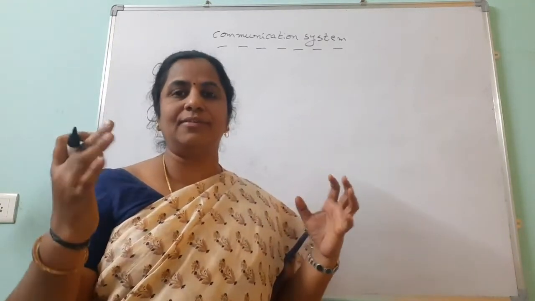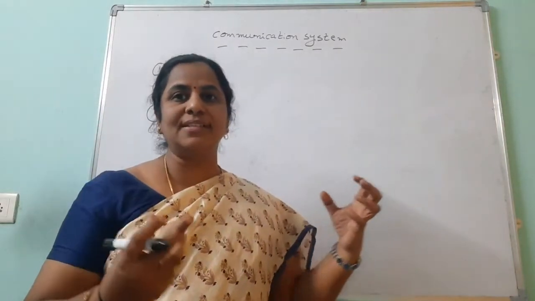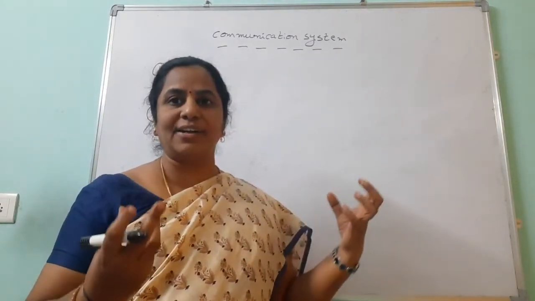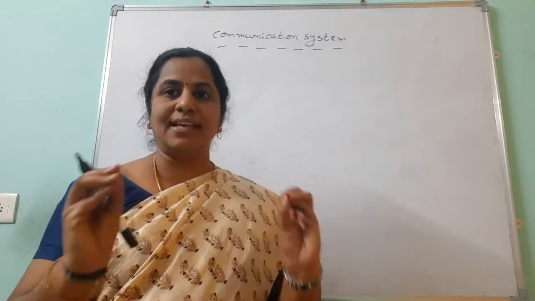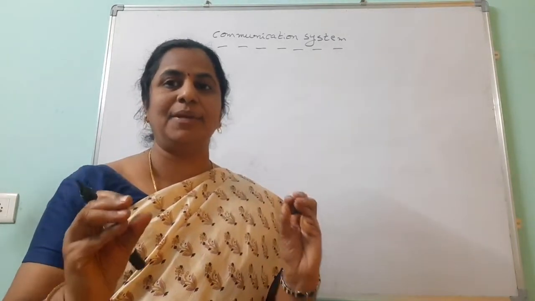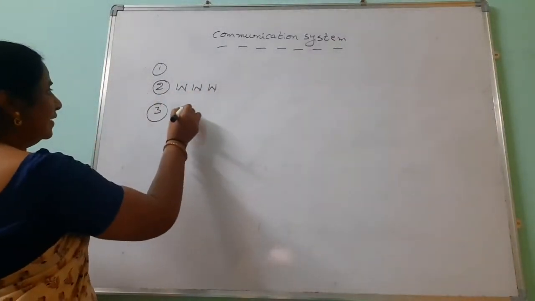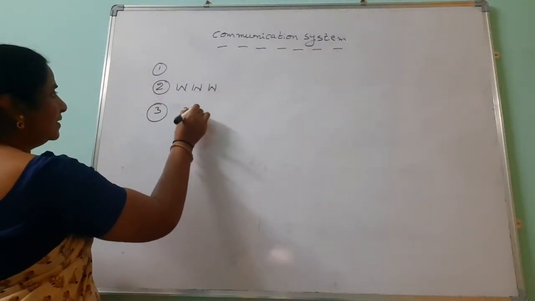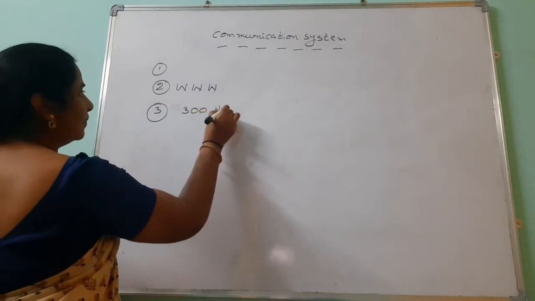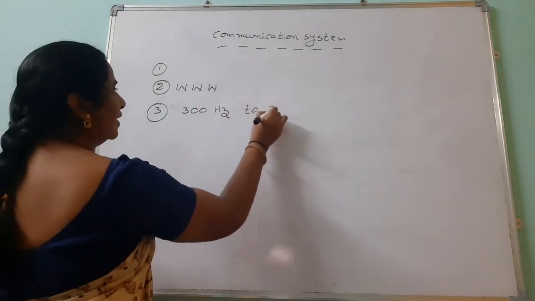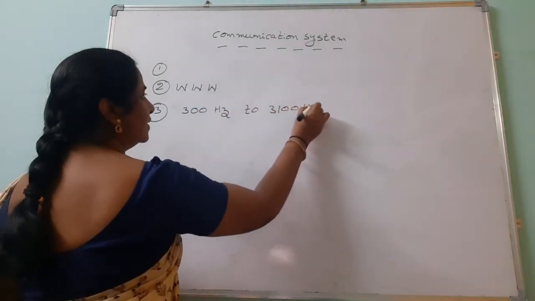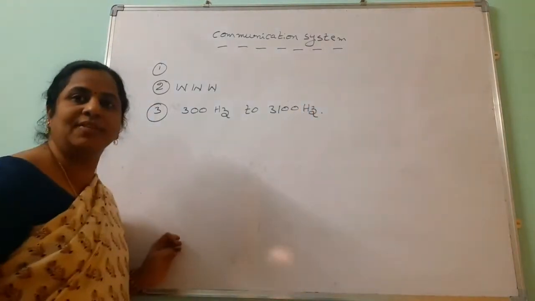First, the speech signal: we want to listen to what the other person is talking, so we send that signal. That signal must be maintained within some frequency range. For speech, that is 300 hertz to 3100 hertz. This is the speech wave frequency range.